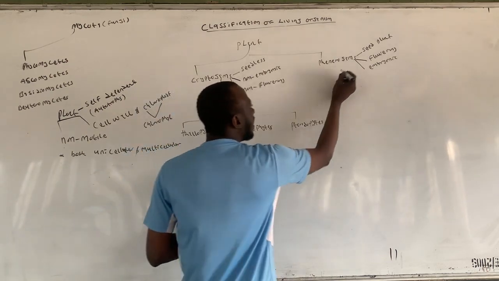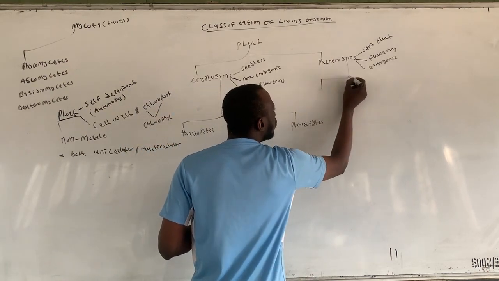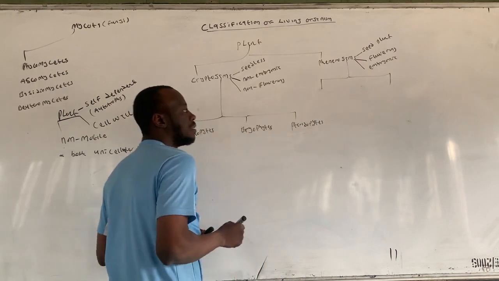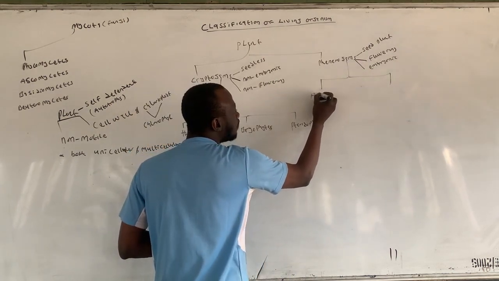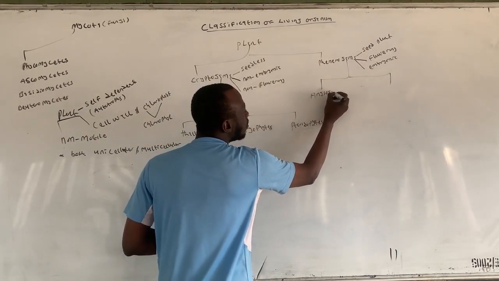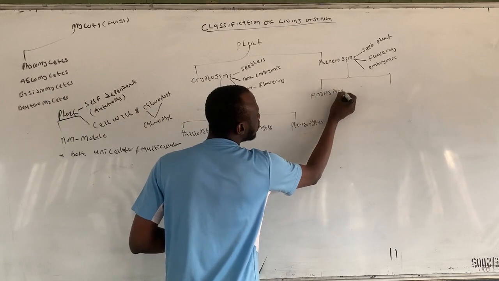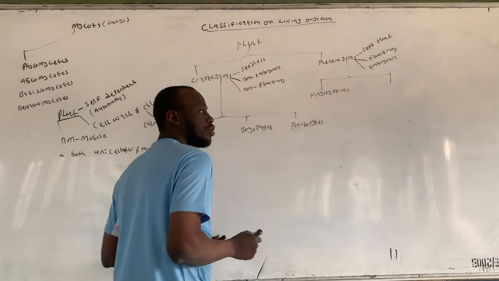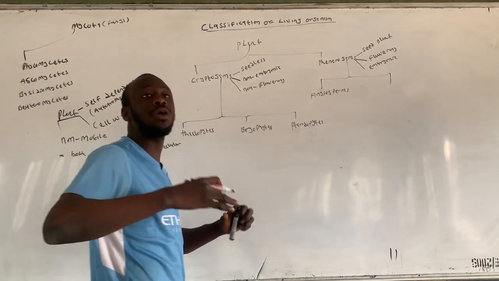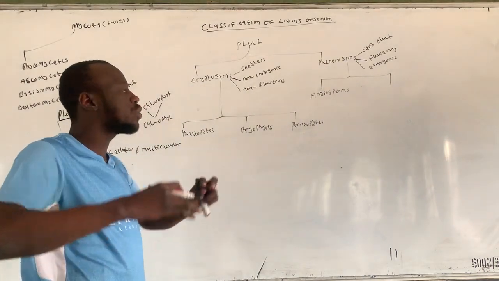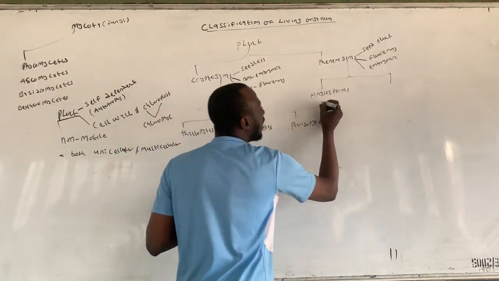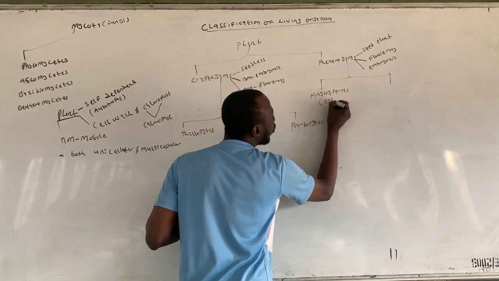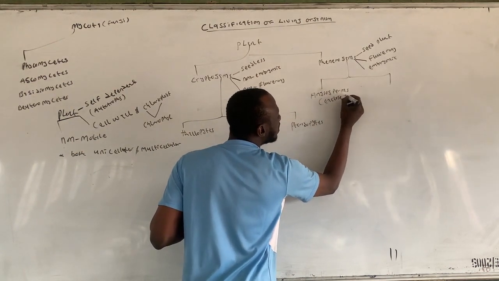So they are then classified into two. That is the angiosperms, meaning those that have enclosed seed, meaning their seed is enclosed.